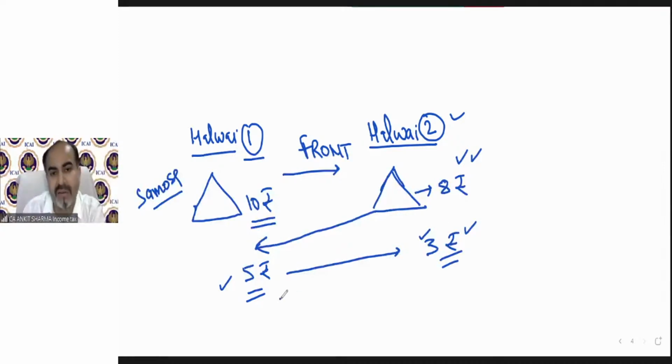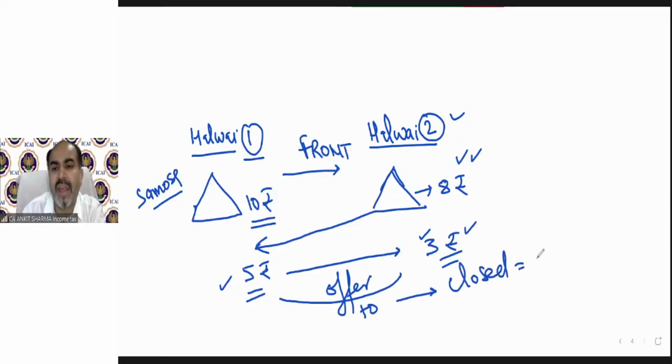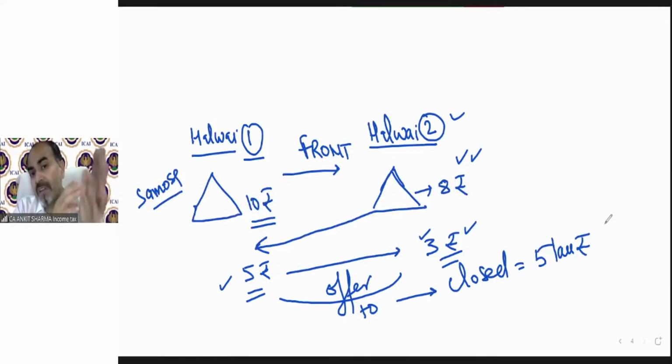So, halwai 1 gives an offer to halwai 2 that do one thing, you should close your business and I will pay you 5 lakh rupees for compensation. Now understand, if this 5 lakh rupees is accepted by halwai 2, then is it for carrying on business or for not carrying on business?